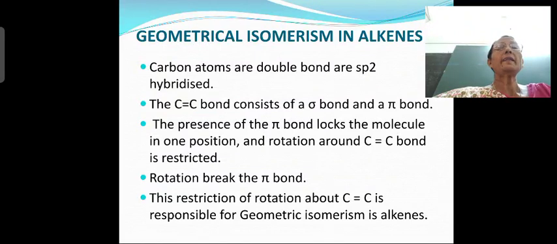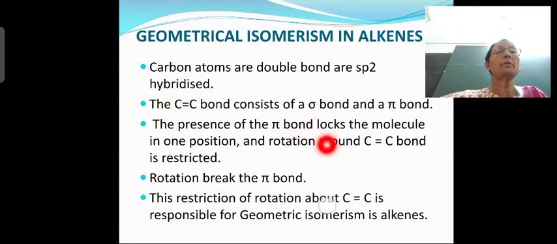Geometrical isomerism in alkenes. Next slide, geometrical isomerism in alkenes. So in alkenes you can see double bonds are sp2 hybridized. So in alkenes there is a carbon carbon double bond present, that is sp2 hybridized, okay? So the carbon carbon double bond consists of a single sigma bond and a pi bond. So out of the two bonds of the double bond, one is a sigma bond and one is a pi bond, right?